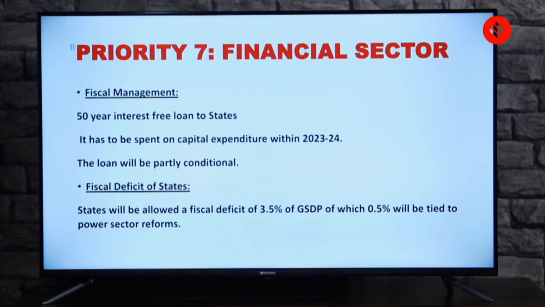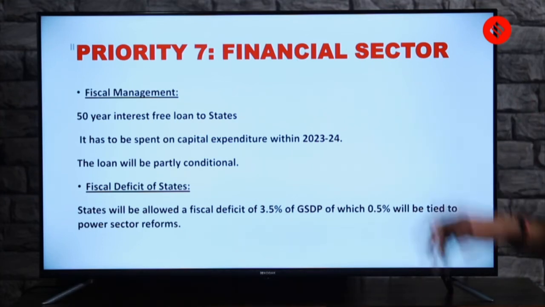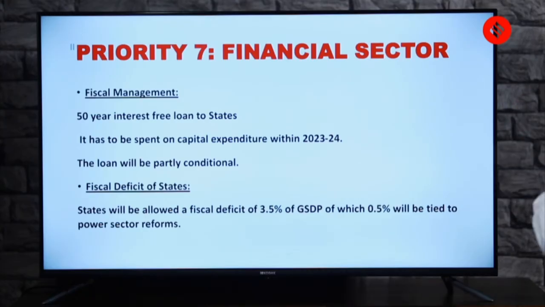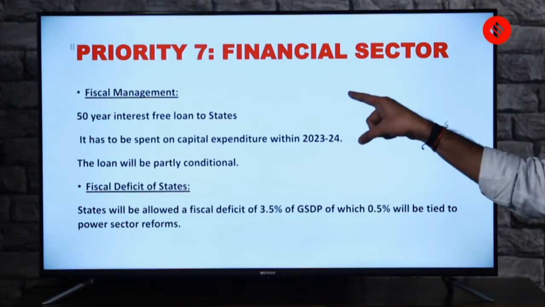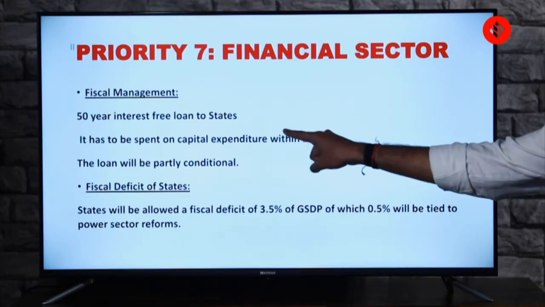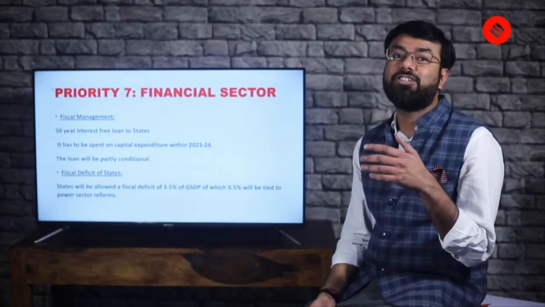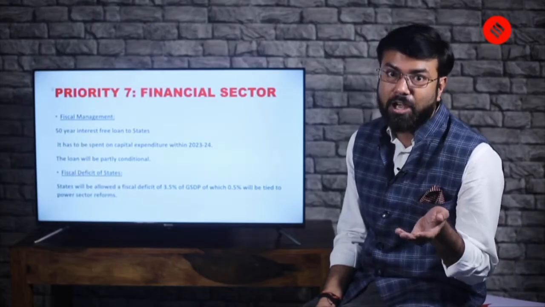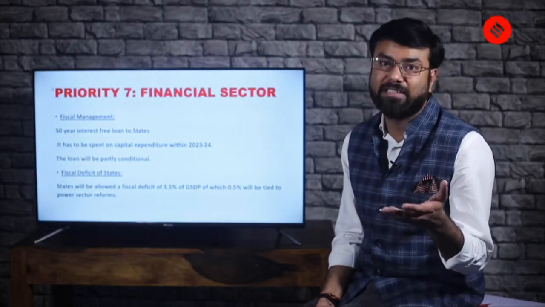Let's come to the fiscal management. Now, this was a question. This was a statement in the MCQ. Please note, there was a slight clever thing which I included in it, and that is what UPSC also does in the question. Say, 50-year interest-free loan to states. Yes, this was mentioned in the statement. It has to be spent on capital expenditure within 2023-2024. And if I'm not wrong, we mentioned something other than capital expenditure. We mentioned, I think, the women and other related vulnerable sector schemes.